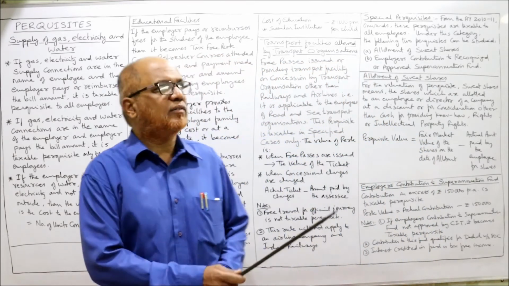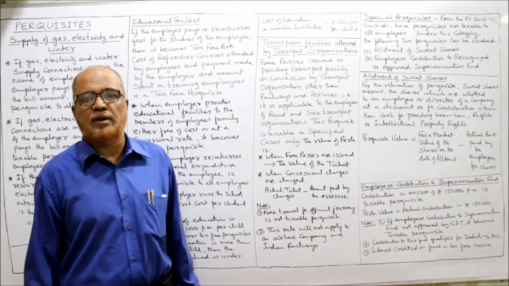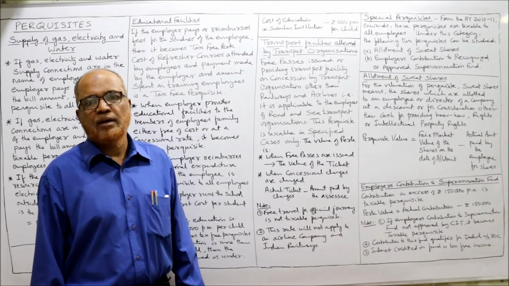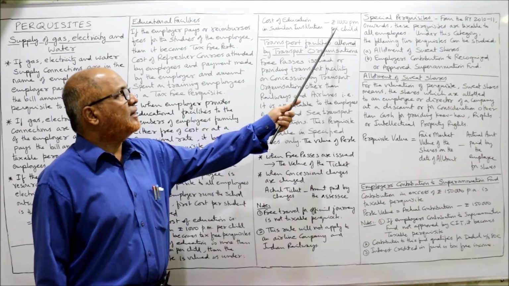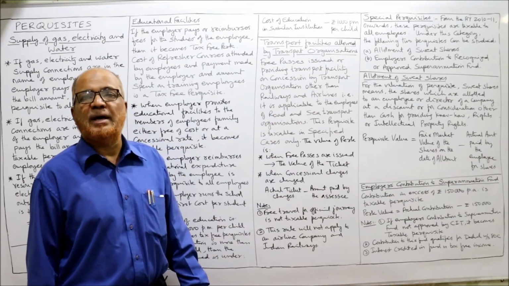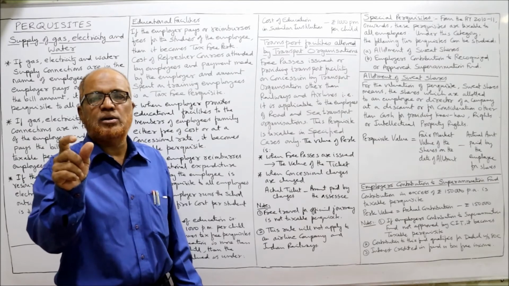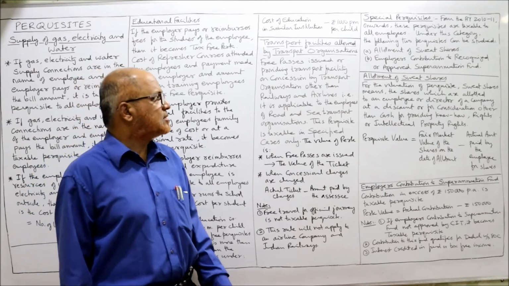How to calculate the value of the perquisite? Here it is given: cost of education in a similar institution, what the other institutions are offering, minus rupees 1,000 per month. This is the value of the perquisite if the cost of education is more than 1,000 rupees.